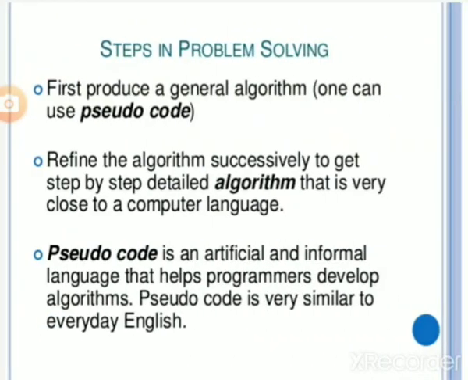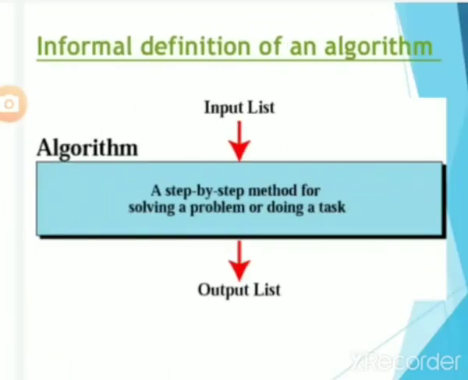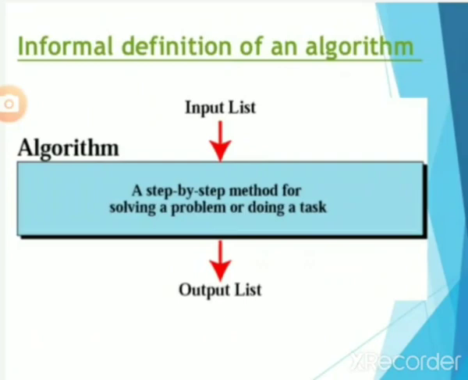Steps in problem solving. First, produce a general algorithm. One can use pseudocode. Refine the algorithm successively to get a step-by-step detailed algorithm that is very close to a computer language. Pseudocode is an artificial and informal language that helps programmers develop algorithms. Pseudocode is very similar to everyday English. So, basically we see the informal definition of an algorithm.